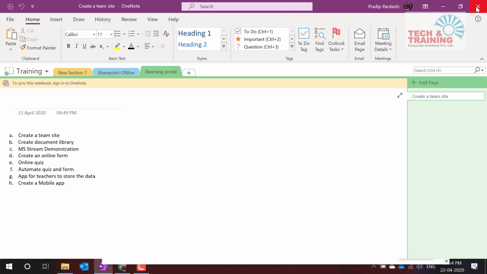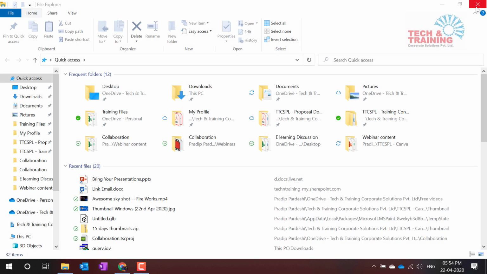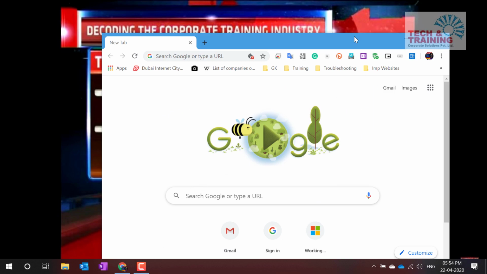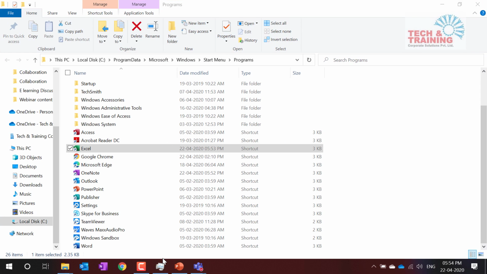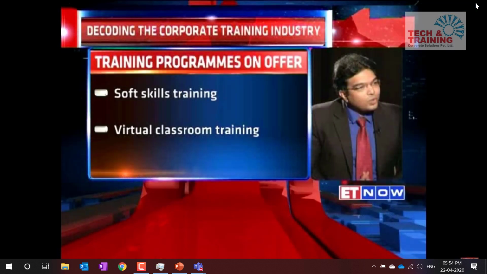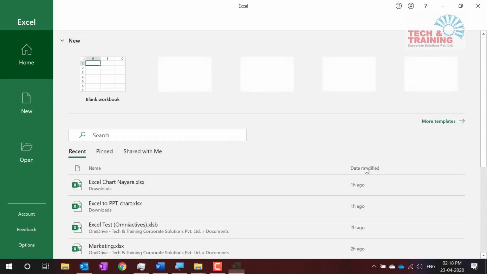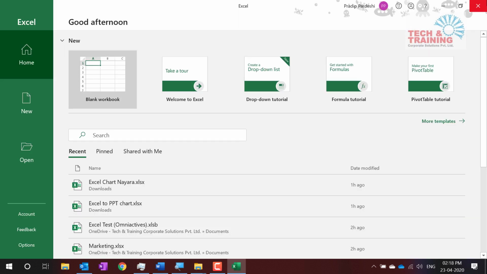Let me close both the windows, and Excel is not open here, as well as in the previous window. So press Control Alt and E and you will see Excel will open up automatically. Let me close this, and now I press Control Alt E and Excel opens. Let me close this file.